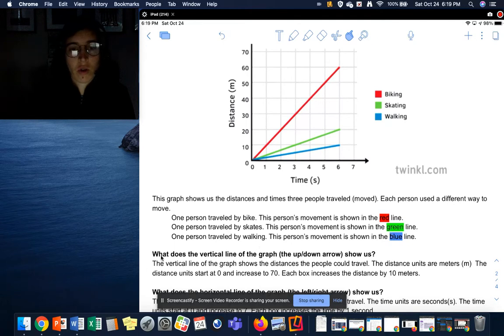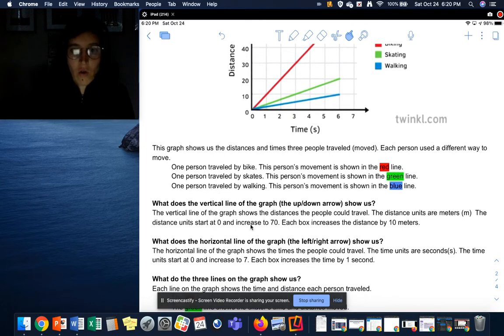One question for you: what does the vertical line of the graph, the up and down, show us? The vertical line of the graph shows the distances that people could travel. The distance units are meters, or m. The distance starts at 0 and increases to 70. Each box increases the distance by 10 meters on this graph.